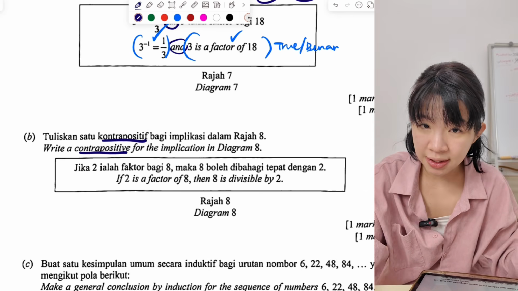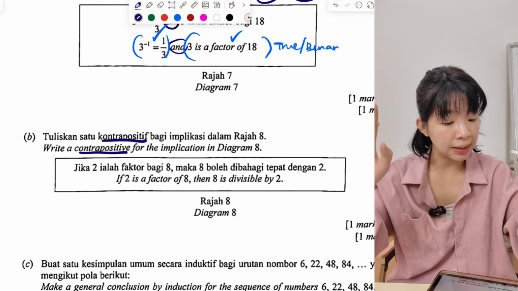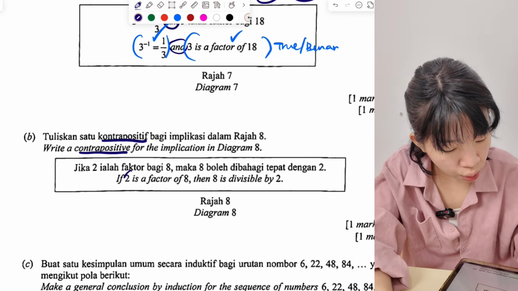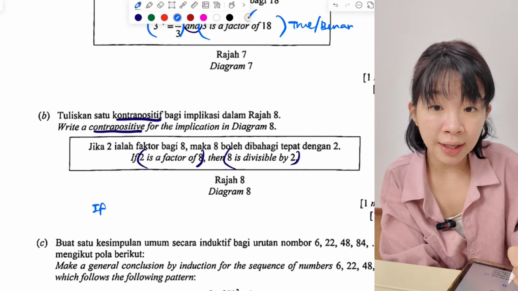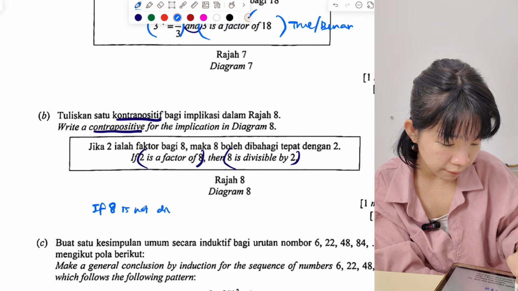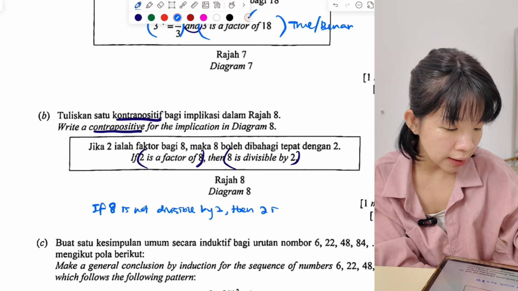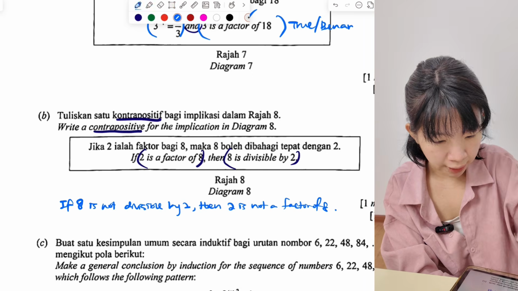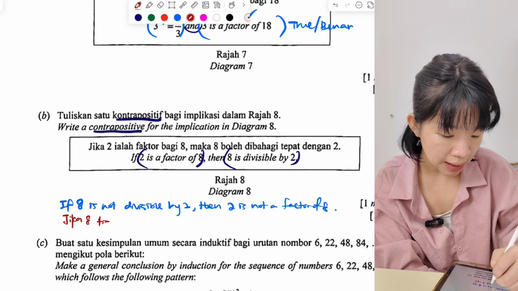Okay, now B. We need to write the contrapositive. The contrapositive is the sequence reversed and changed to not. Everything changes. The front part goes to the back, the back goes to the front, and change to not at the same time. So the statement is: if 2 is a factor of 8, then 8 is divisible by 2. For the answer, we write the back part first: if 8 is not divisible by 2, then 2 is not a factor of 8. So this is the contrapositive. For BM students, jika 8 boleh, so we say tidak boleh.